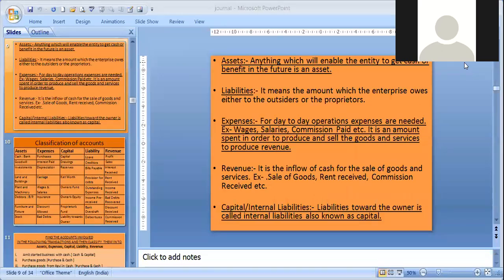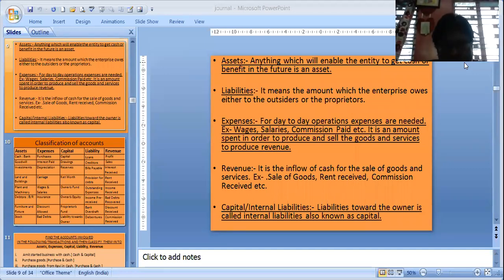What for do we produce goods? What for are we incurring expenses? In order to sell the goods, in order to earn revenue, we incur expenses. Then comes the last part, that is revenue. It is the inflow of cash from sale of goods and services. Example: rent received, commission received, and most importantly, sale of goods. So students, these are the different things from which you will be getting income. Revenues, you will get income, and this also has a credit balance.